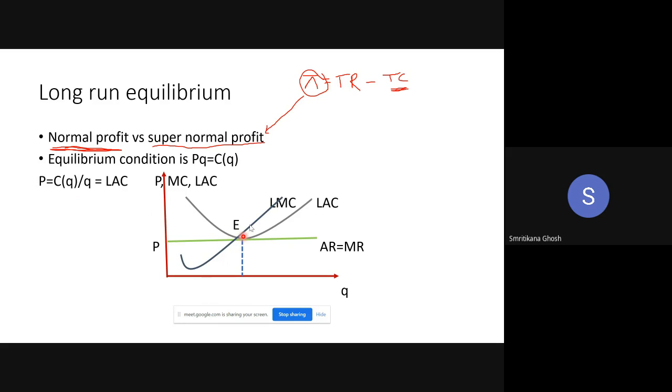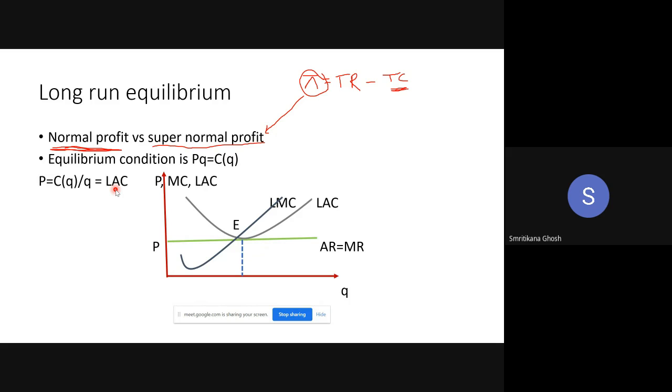Okay, you can get LMC here, you can get upward sloping LMC here or here. So if you draw the price line corresponding to that, you will get price is equal to MC. But the equilibrium condition is price is equal to LAC and upward rising LMC as the sufficient condition.